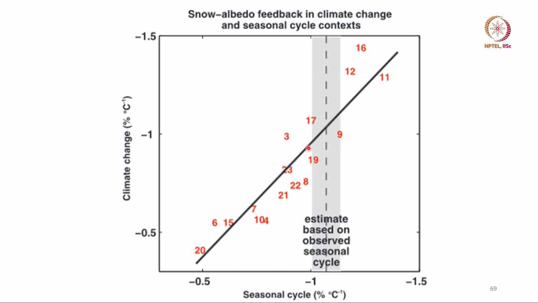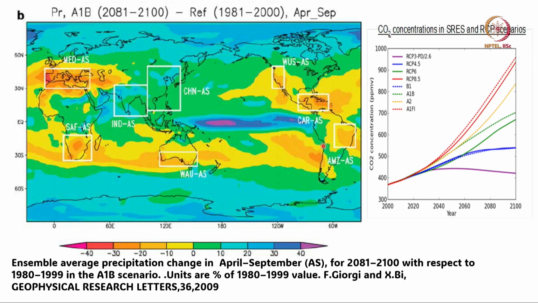So, we have a problem here because only 3 of the 23 models have a seasonal cycle which is close to the observed. This issue is very serious because the changes in snow and ice have an impact on albedo and they impact the global warming. So, this again needs to be improved.